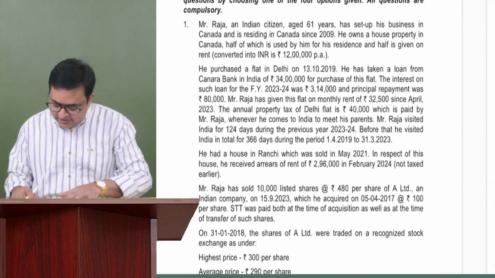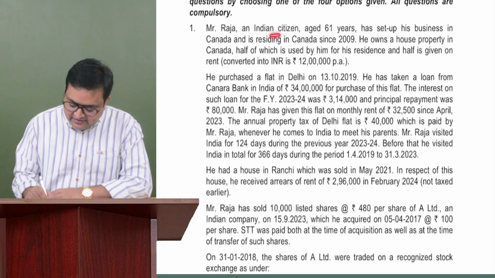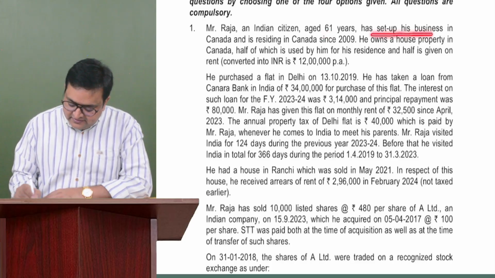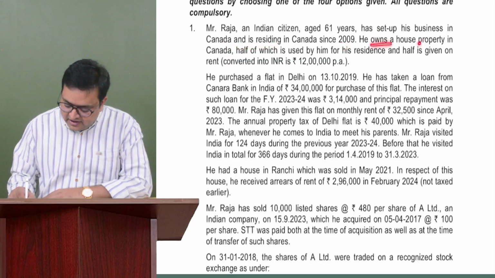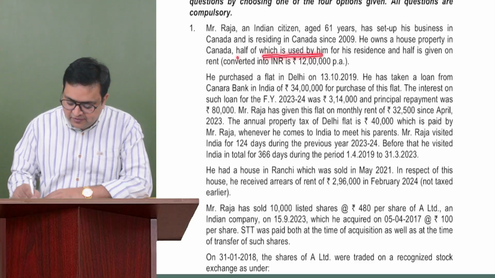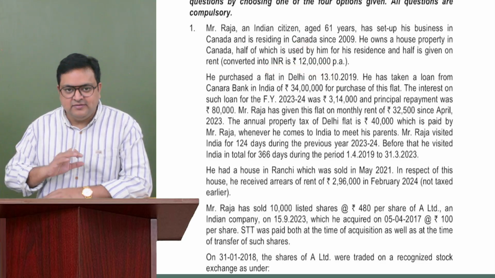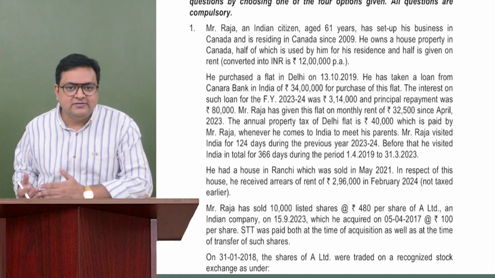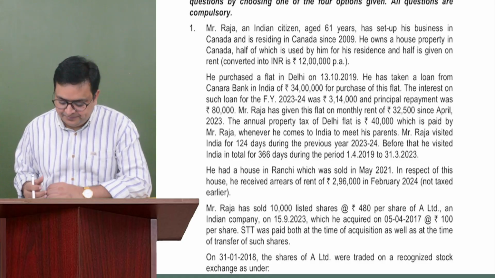Now it would be good to read the case study. It says Mr. Raja, an Indian citizen, age 61 years, senior citizen, has set up his business in Canada and has been residing in Canada since 2009. He owns a house property in Canada, half of which is used by him for his residence, and half is given on rent, converted into Indian rupees, 12 lakh rupees. So it is his Canadian property. This income is not arising in India, and nothing is said about it being received in India. So if this person is a non-resident or a not ordinary resident, we understand that this income should not be taxable, right?